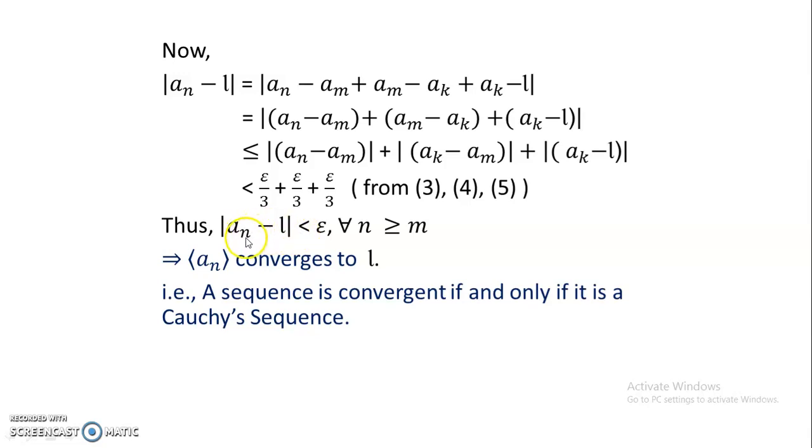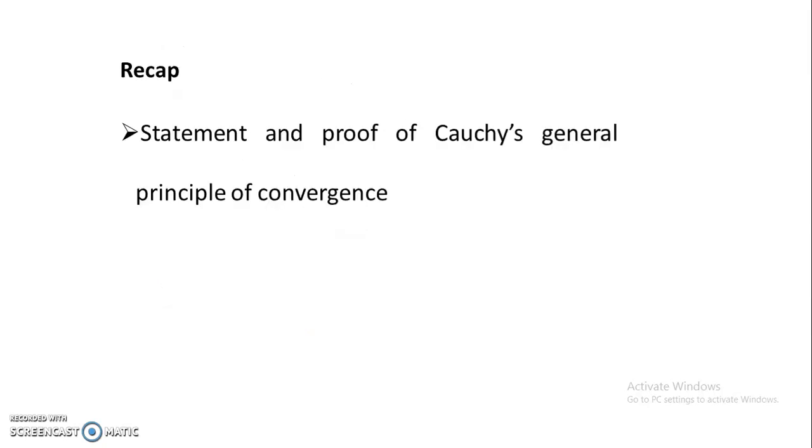This means that after n equal to m, the sequence converges to the limit L, that is, the sequence An converges to L. Thus we conclude that a sequence is convergent if and only if it is a Cauchy sequence. So we have discussed in this video the statement and proof of Cauchy's general principle of convergence.